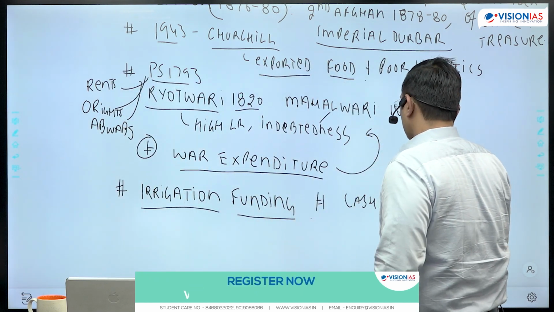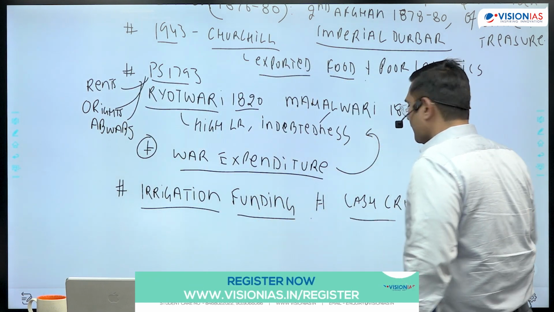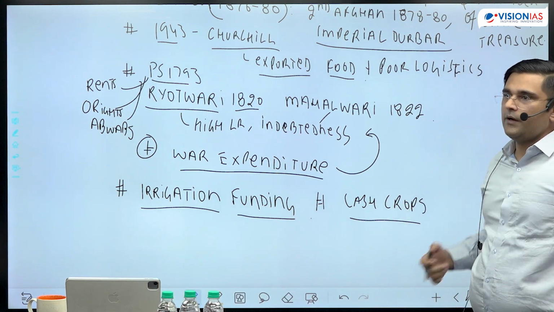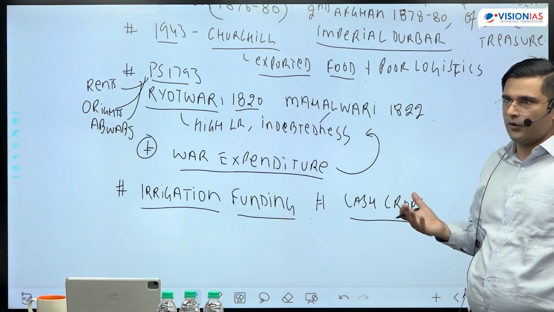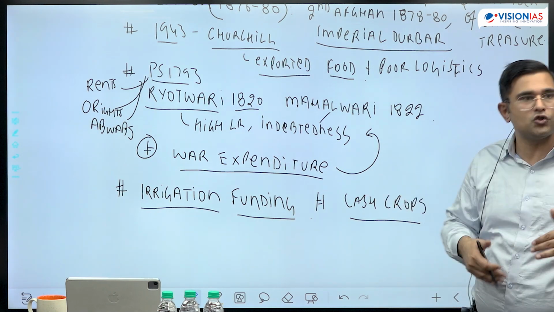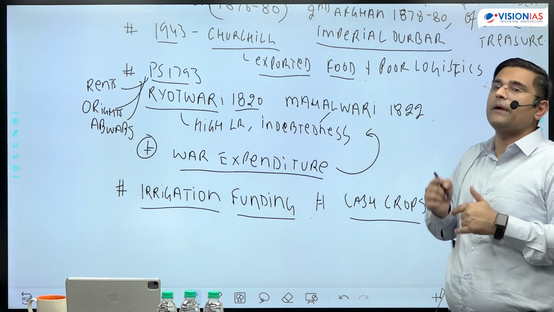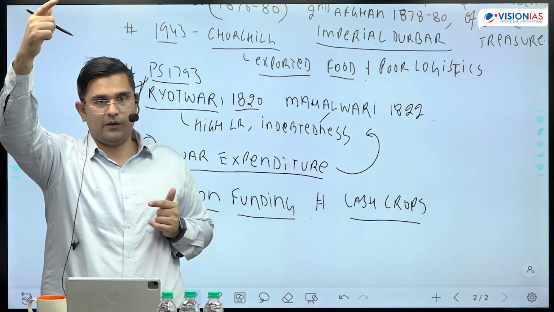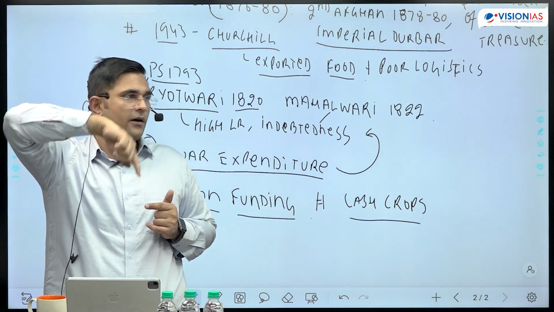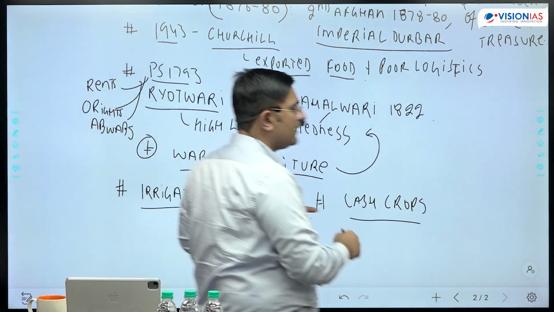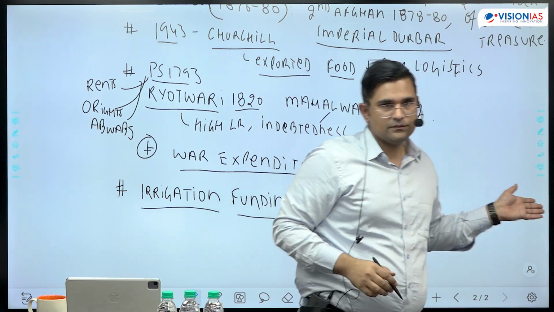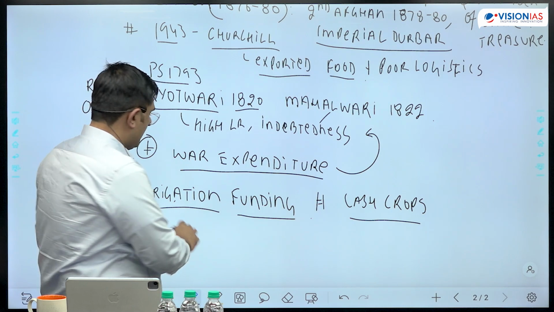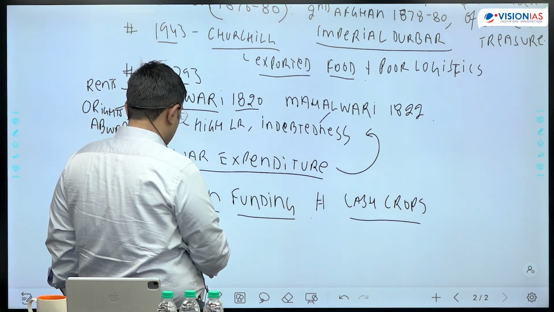Therefore, the Britishers, before the Industrial Revolution, wanted cash crops for trade, and after the Industrial Revolution also, they wanted cash crops as raw material for their factories, so that they could convert this raw material into finished products. So if cash crops are being focused upon, another point you can mention is that wherever they created irrigation canals, the water was not free.